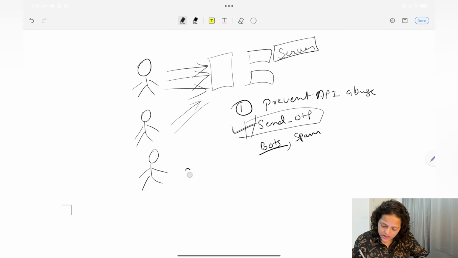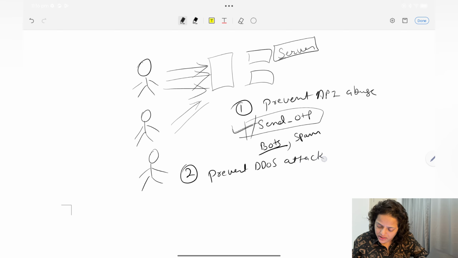Now the second one is to prevent DDoS attacks. Now what is a DDoS attack? Let's say 1000 machines are simultaneously sending requests to your server. They have multiple machines, and 1000 machines are sending at the same time, right? Then in that case also your server is getting lots of requests at a particular time. So that is the DDoS attack, and to prevent this also, we use rate limiting.